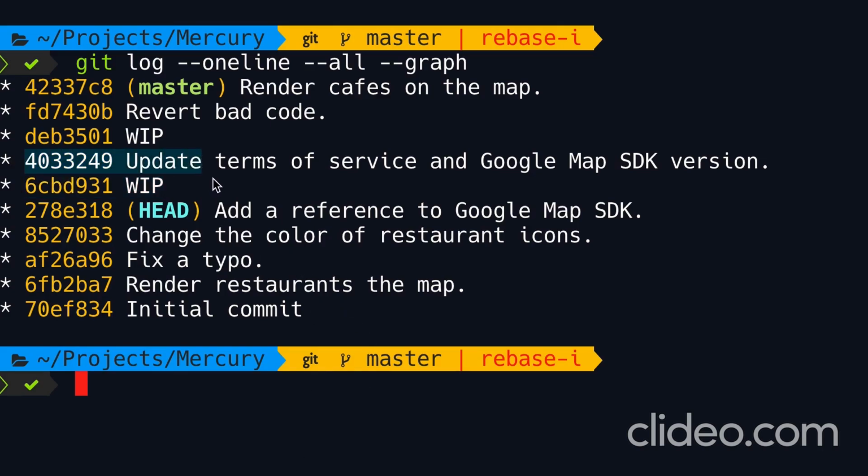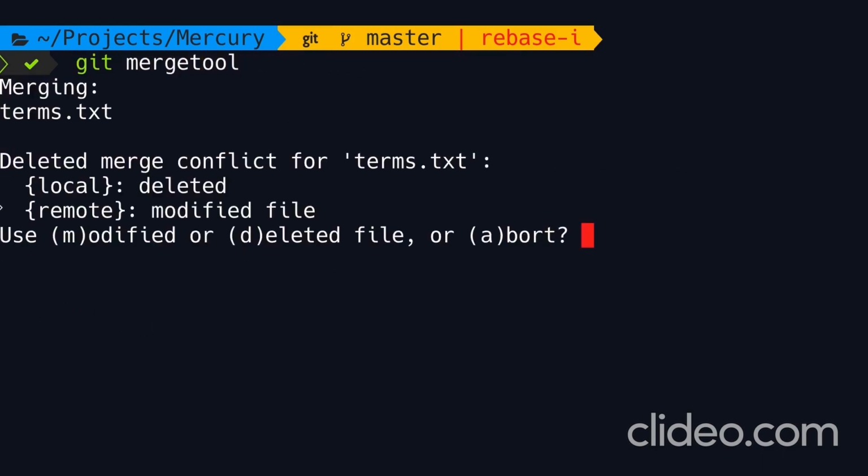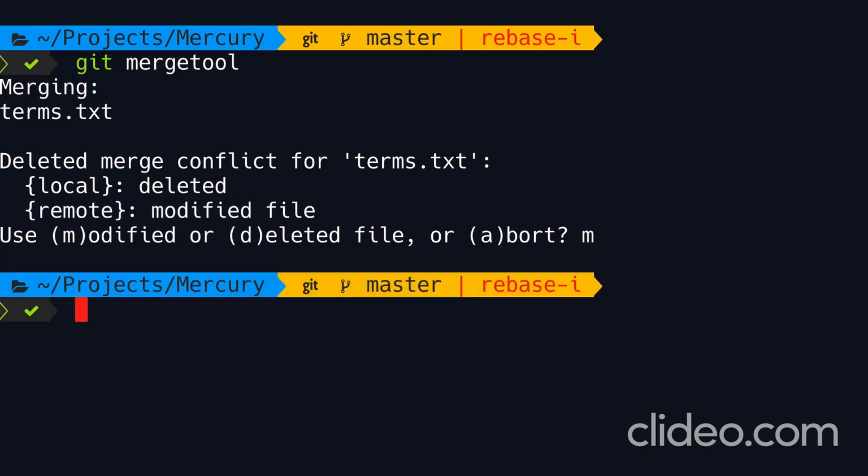In this commit, we had two changes. We updated terms of service and Google Map SDK version. So now we need to resolve the conflict. We type git mergetool. We have two types of changes, a deletion and a modification. In this case, we're going to go with the modification because we want to keep that file in our history. So let's go with that.